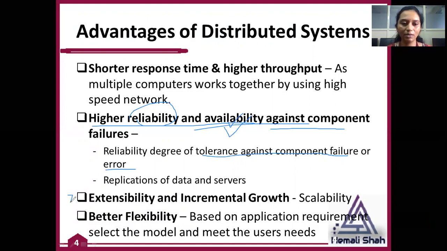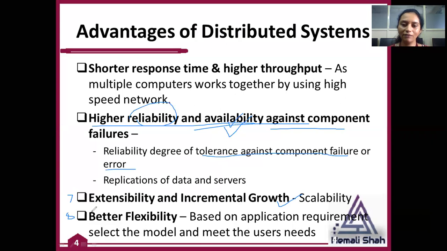The seventh advantage is extensibility and incremental growth. That means your distributed systems are always scalable. You can scale your existing system anytime. You just need to include a new computer in the network of existing computers so that you can easily scale the distributed system.